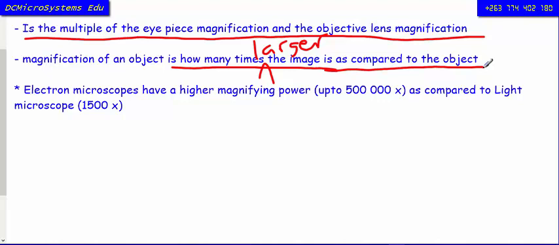So if we have an object here, and this object produces this image here, when we're talking about magnification, we're saying how many times larger is this image as compared to the object that we're having here. So if we are to produce, for example, 4 of these for us to make this one here, we can say that the magnification in that case will be 4 times.